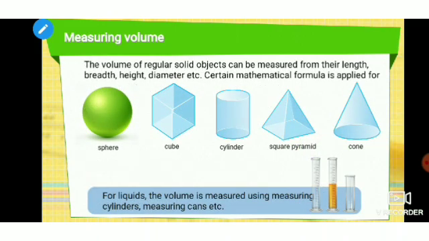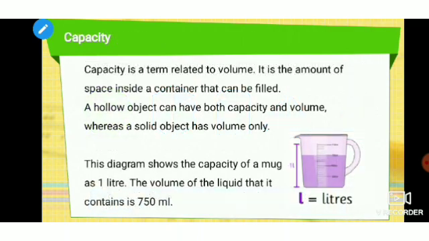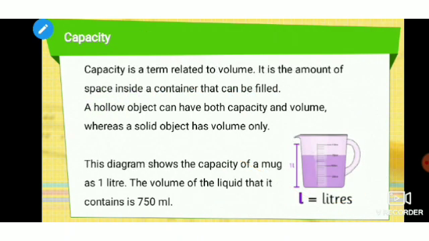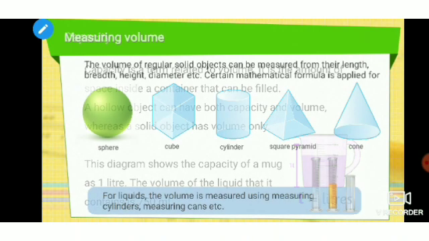Now, how do we measure volume? The volume of a regular solid can be measured from its length, breadth, height and diameter. You have all done the activity earlier so that you can know that we can measure these things, and you all know the mathematical formulas to measure them.